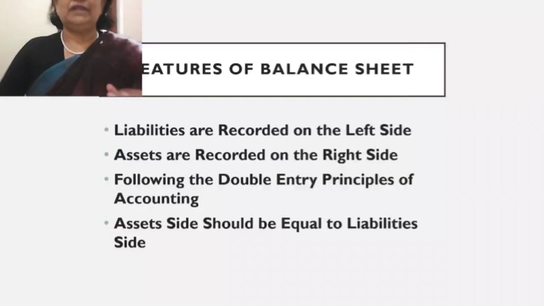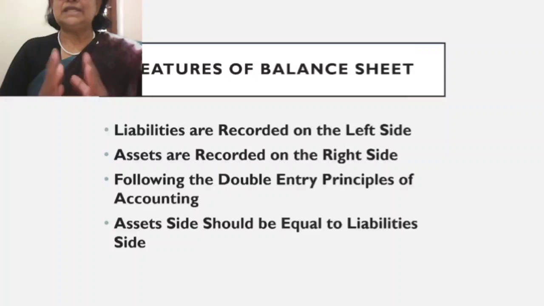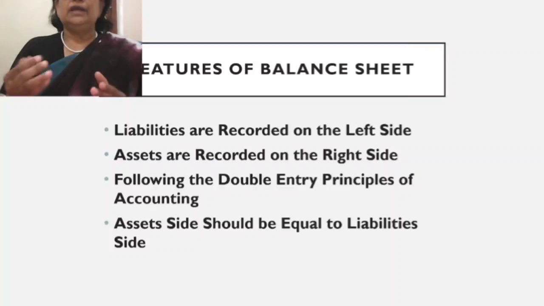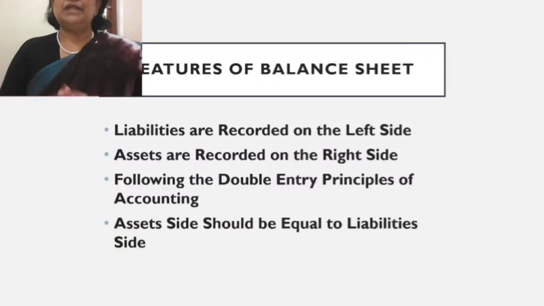Continuing, remember that in a balance sheet, liabilities are recorded on the left hand side and assets are recorded on the right hand side. You cannot change the position. How is the balance sheet prepared? It is prepared based on the double entry principles of accounting. Another thing to remember is that the asset side should be equal to the liability side.